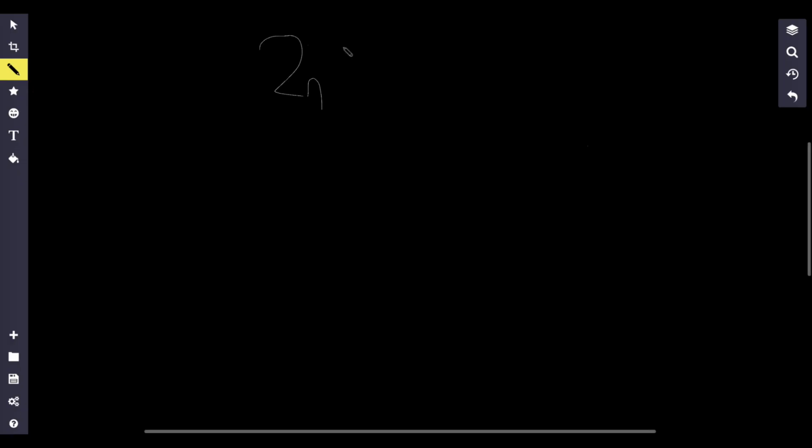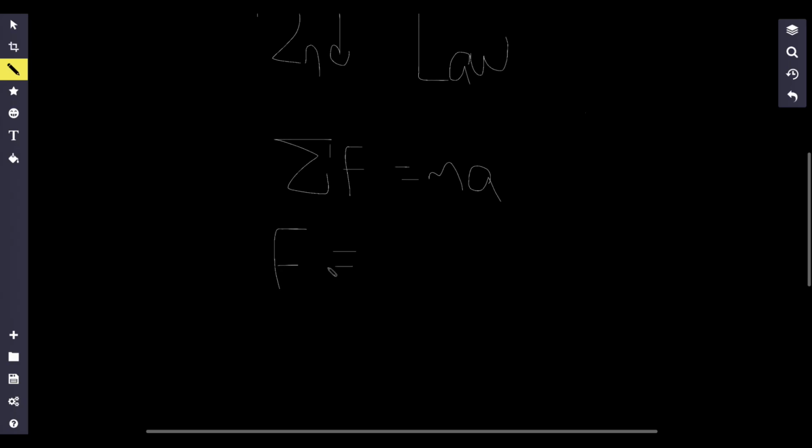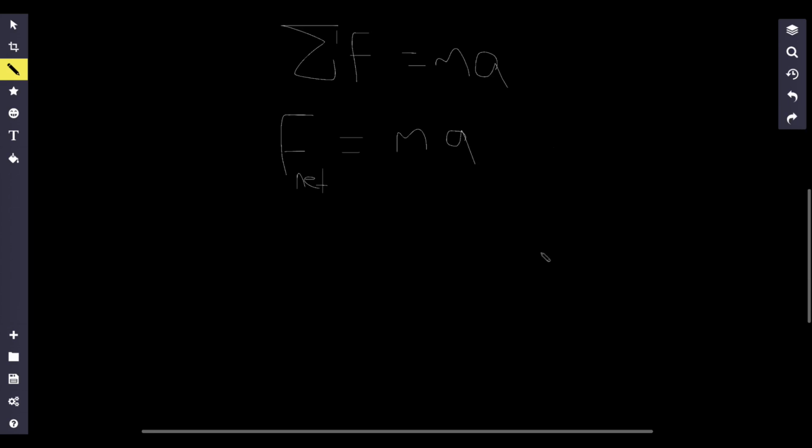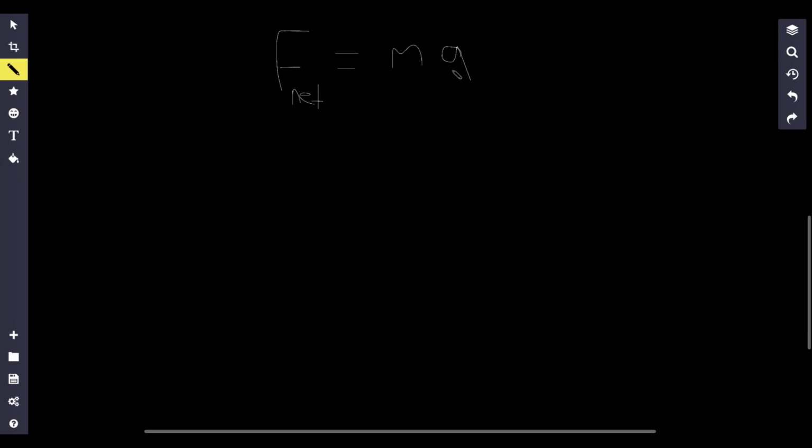So Newton's first law talks about what happens if there's no external force. But Newton's second law focuses directly on forces. So what if there was an external force? What would happen? The second law tells us that the sum of the forces is equal to mass times acceleration. Sometimes you might see force equals mass times acceleration, sometimes net force equals mass times acceleration. They all mean the same thing. I like F net is equal to mass times acceleration, so I'm going to stick to that.